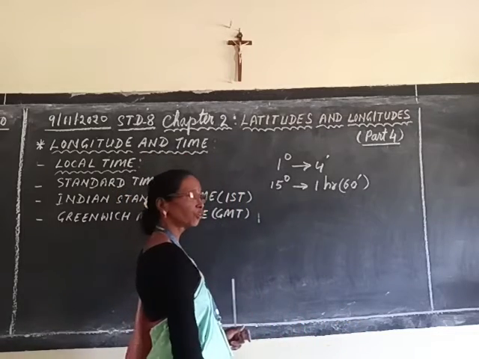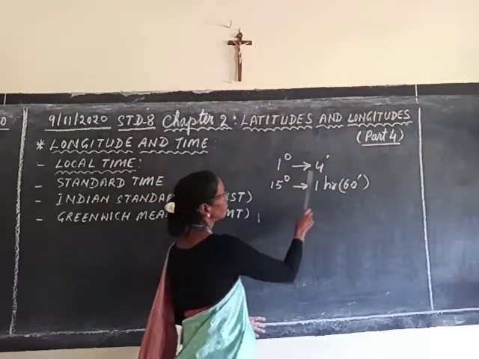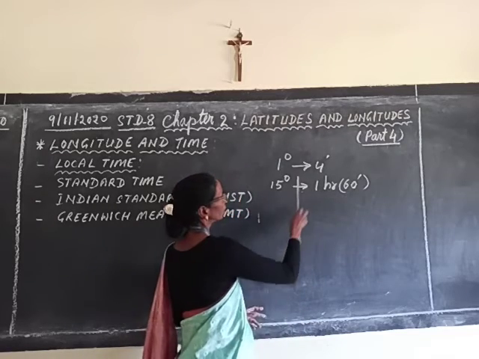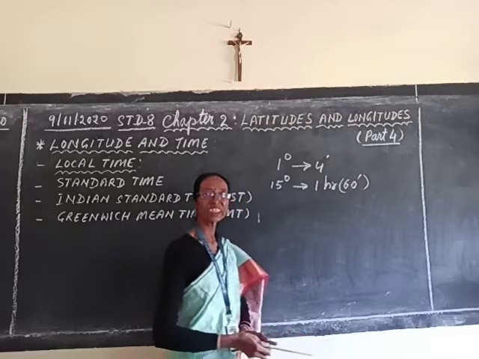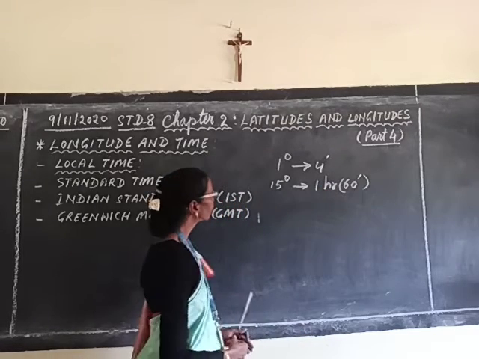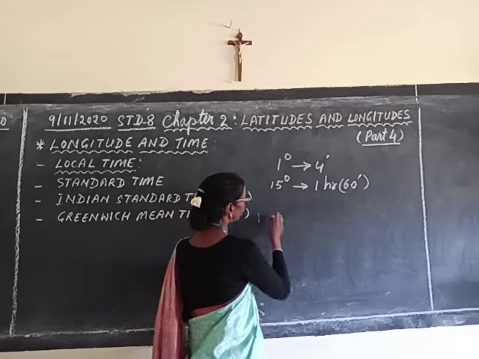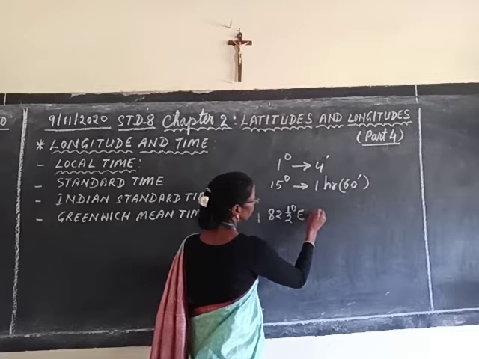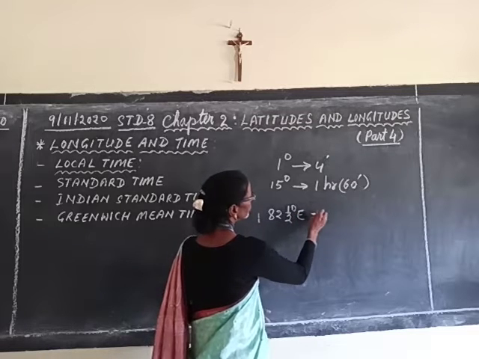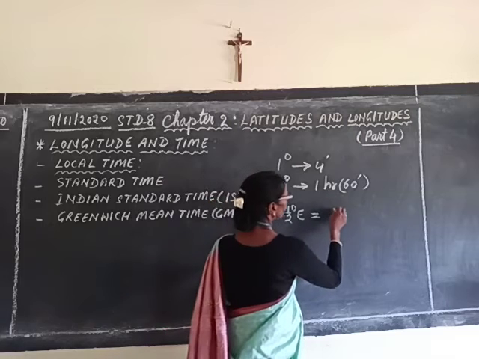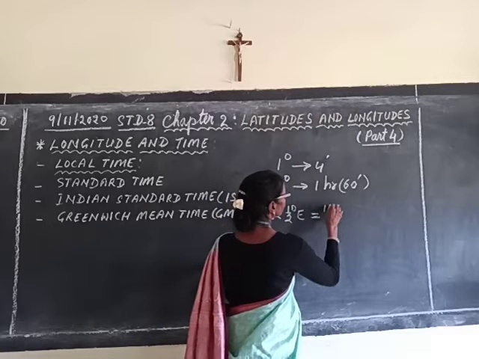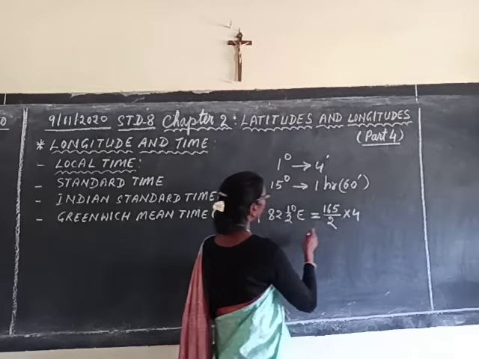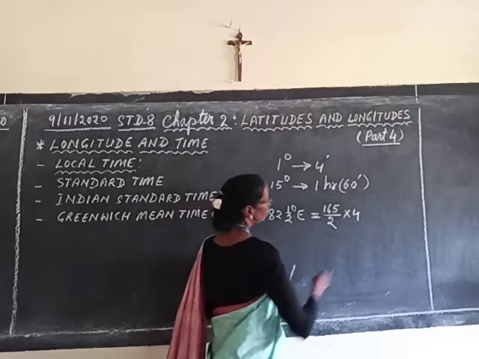So, if you like to know, you have to think about the rotation. 1 degree makes a difference of 4 minutes, or 1 degree takes 4 minutes timing. So, based on that, you can calculate. For 82.5 degrees east, what you have to do? You have to change it into a fraction. So, it will be 165 by 2, and that will be multiplied by these 4 minutes.